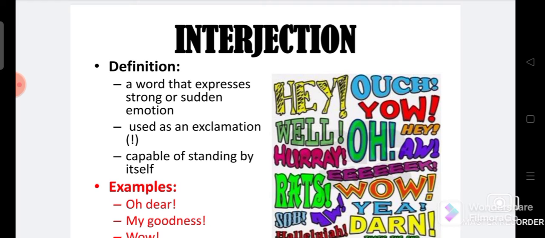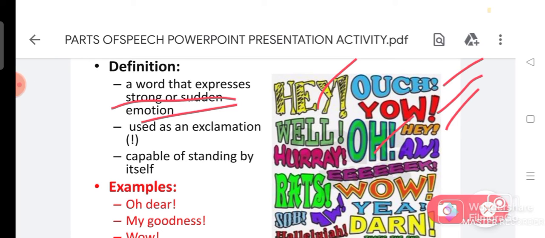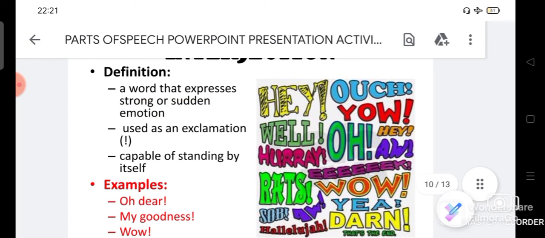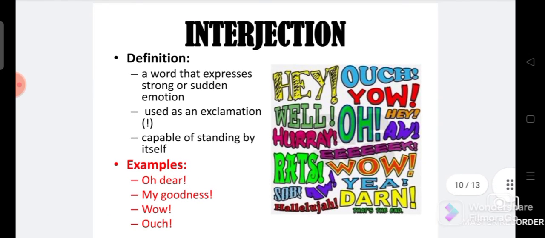Interjection is talking about emotions. If you look at this: hey, ouch, wow, hey, ho, hooray, etc. These are all emotional expressions. When we are emotional, we express things. When we are happy, we say something else. When something happens, when somebody dies, a loss, etc. So, oh dear, oh my dear, wow, etc. So these are all the interjections, and we use them to express certain emotions.